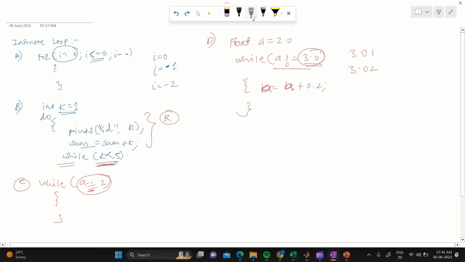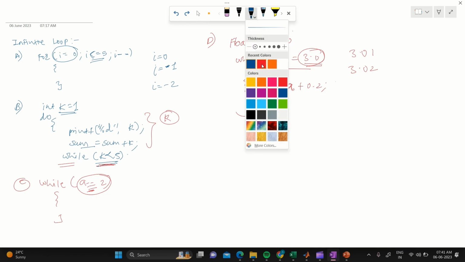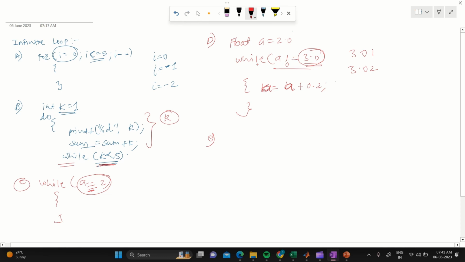Now, the last one is quite tricky. For example, I am using while I less than or equals to 5, and I am printing the value of I. Now this loop will not produce any output.